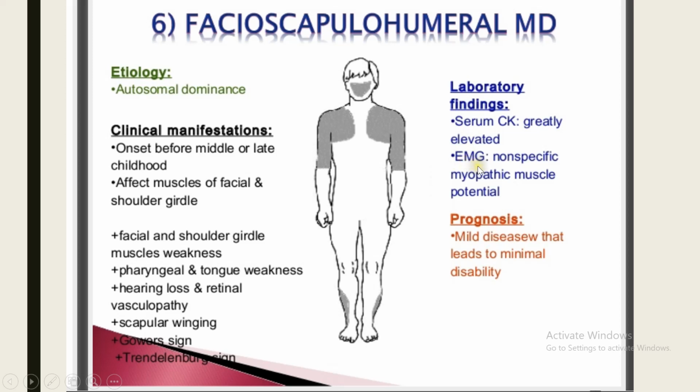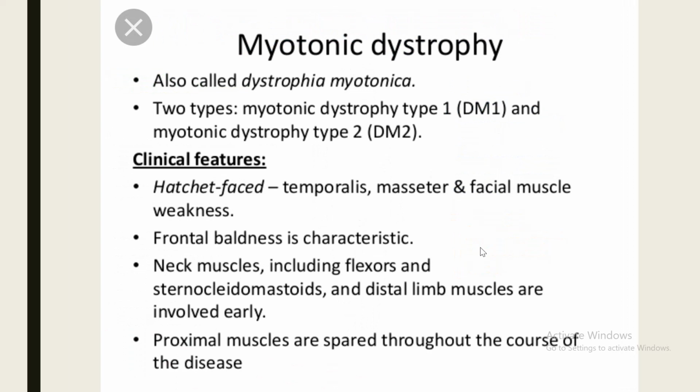Patients remain ambulatory up to 9 to 11 years in Duchenne, while in Becker it is 15 to 20 years. Prognosis is severe in Duchenne, with death by 16 to 20 years, while Becker has a less severe, benign course of illness, with death in the 4th or 5th decades. So Duchenne and Becker muscular dystrophy is a very important topic, and you must know about these in detail.